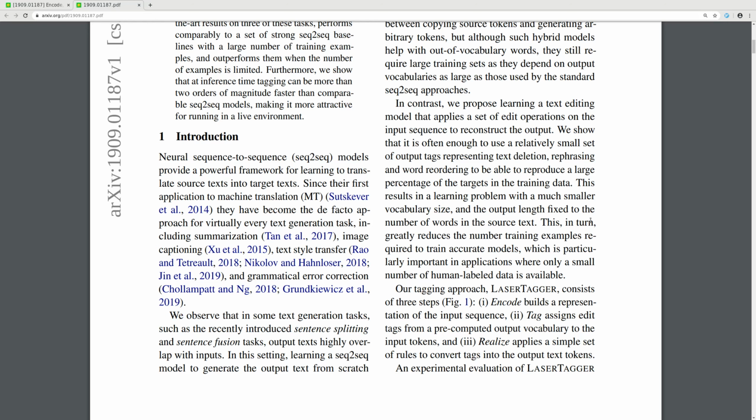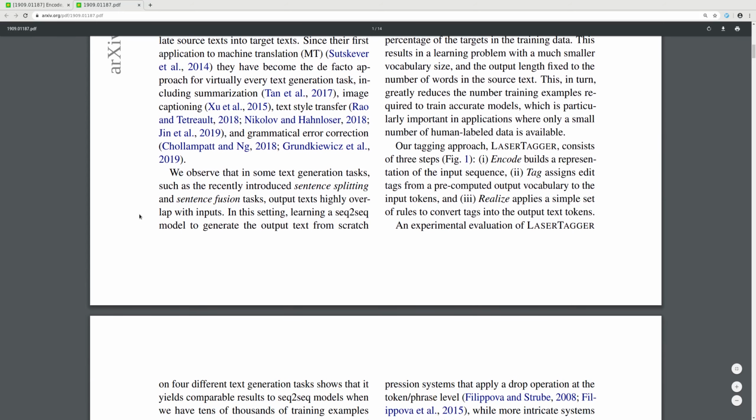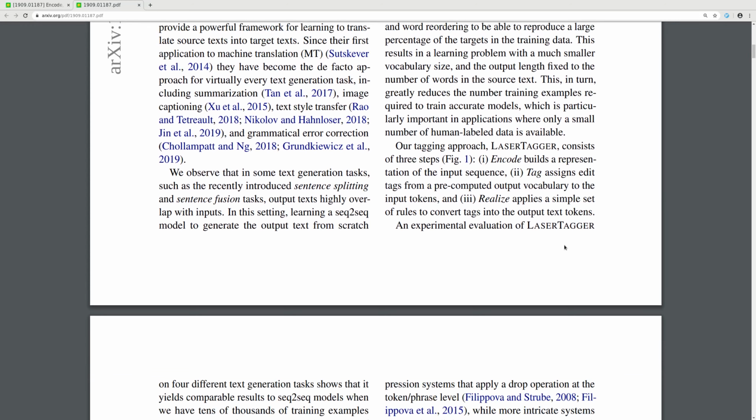This in turn greatly reduces the number of training examples required to train accurate models, which is particularly important in applications where only a small amount of human labeled data is available. Our approach, LaserTagger, consists of three steps. First, Encode builds a representation of the input sequence. Second, Tag assigns edit tags from a pre-computed output vocabulary to the input tokens. Third, Realize applies a simple set of rules to convert tags into the output text tokens.